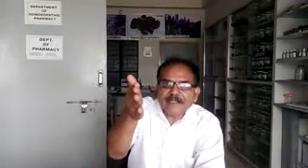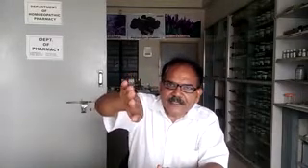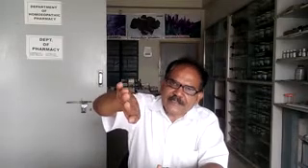Inversion is a movement in which the medial border of the foot is elevated so that the sole faces medially. Suppose this is a sole; this medial border is elevated. That is inversion. And when the lateral border is elevated, that is eversion.